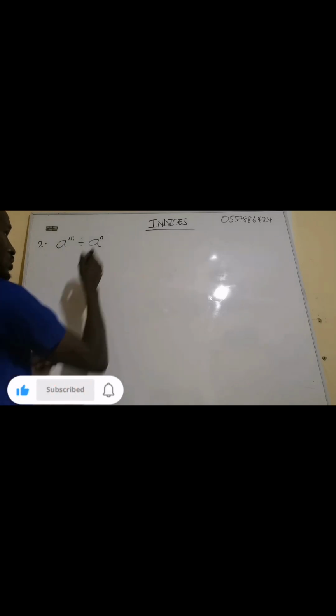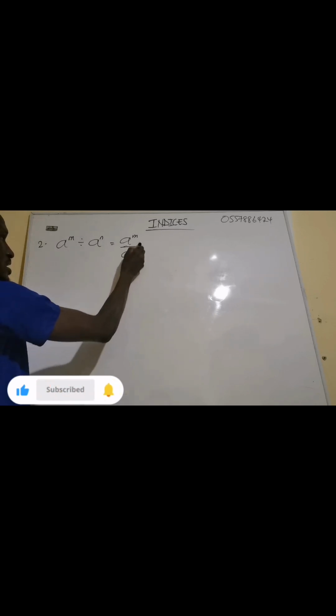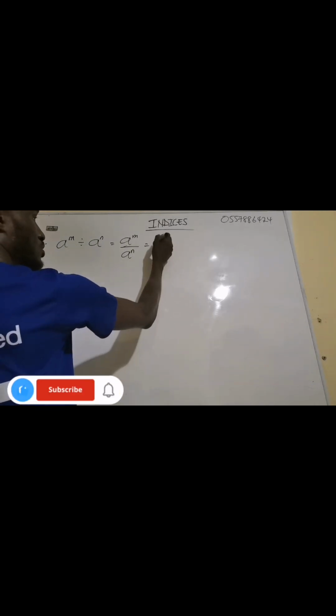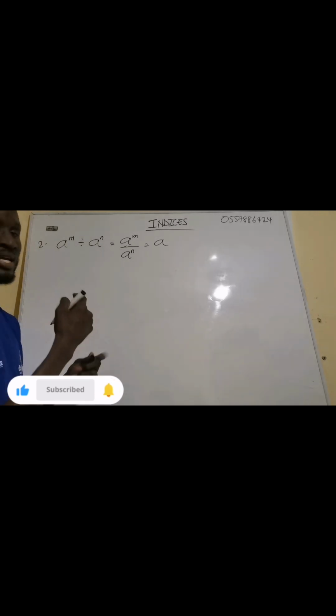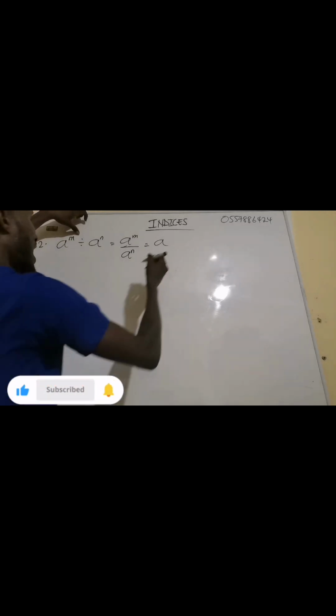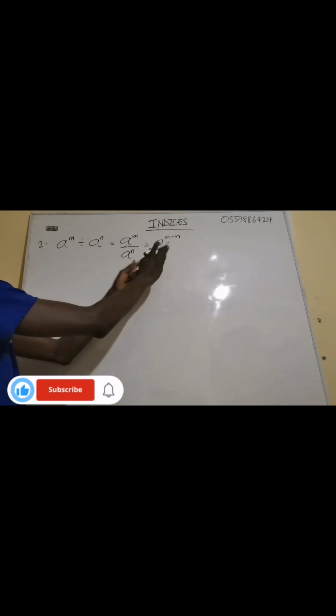Now if you have a exponent m divided by a exponent n, you see this one is also the same as a exponent m over a exponent n. Now the rule says that when they are dividing, either like this or like this, you subtract the exponent. So this one means that we are going to take one of the a, because they have the same base a, then we subtract the exponent, so m minus n. Don't forget, the division means the subtraction of exponents. So the division can be in this form or can be in this form.